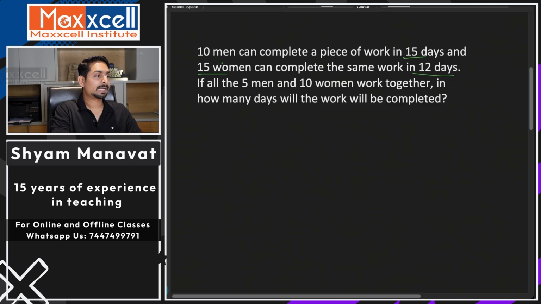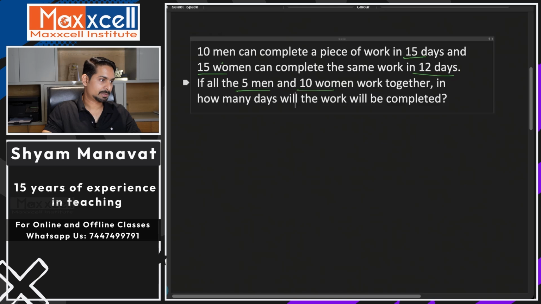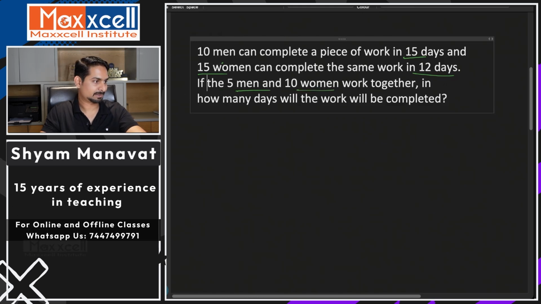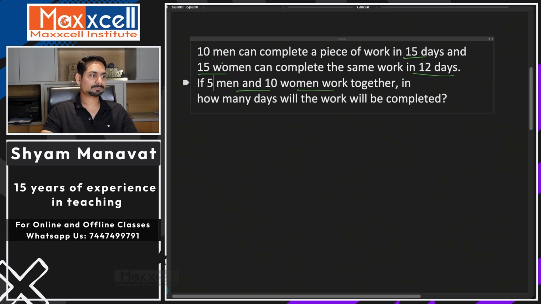If 5 men and 10 women work together, then in how many days will the work be completed?